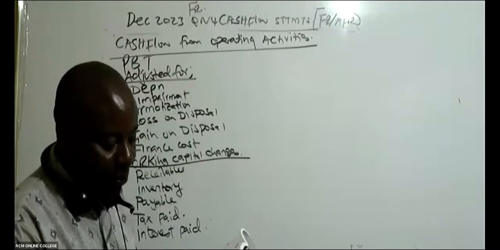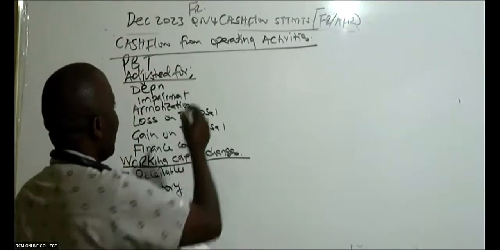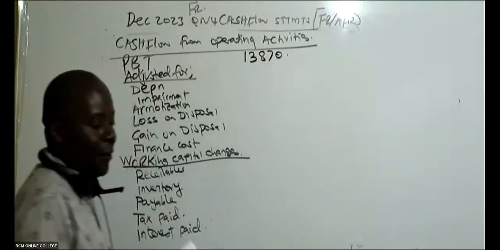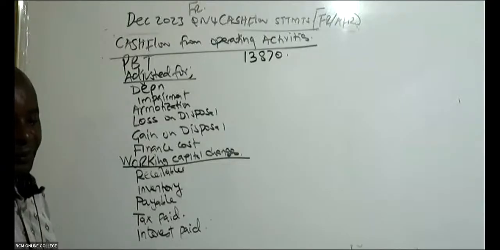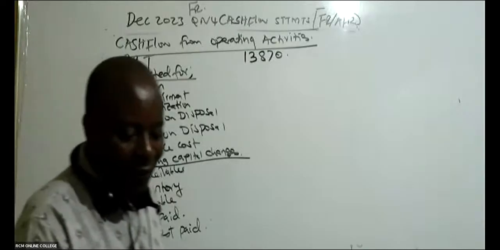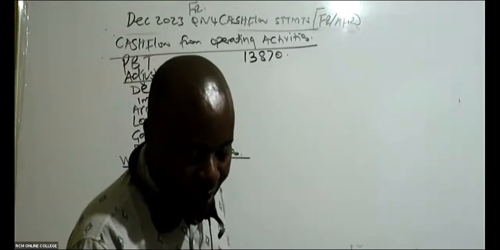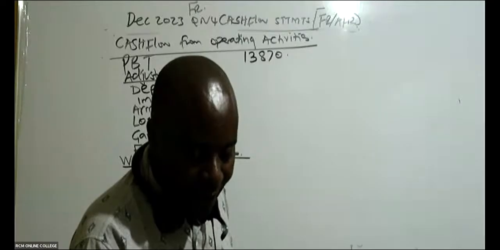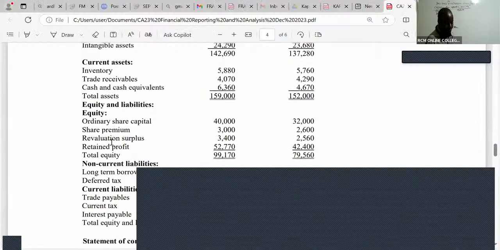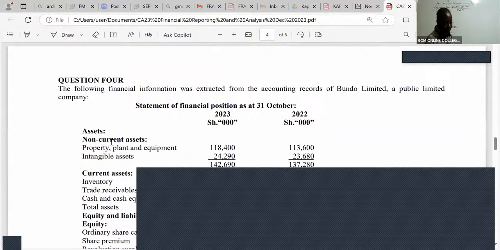Is there anybody who is able to see the profit before tax of 13,870? Anybody, please. Maybe they don't have the question paper. I even have it. How come I forgot about it? I have it. So I have the question paper here. So it's about just slotting here. So remember, this is the question paper.